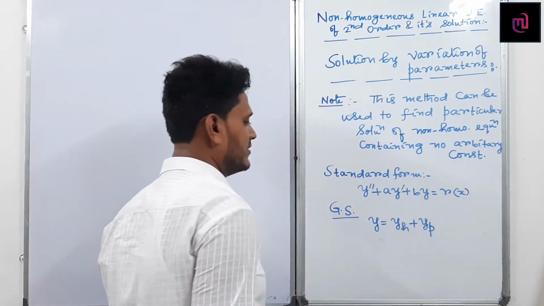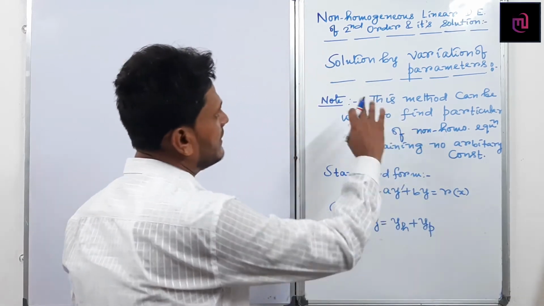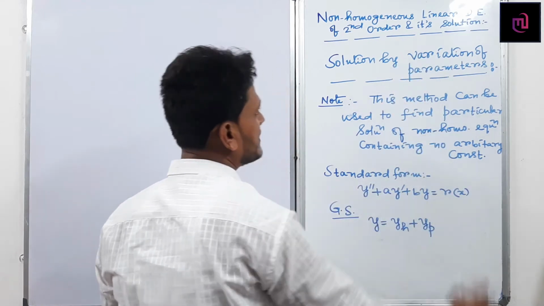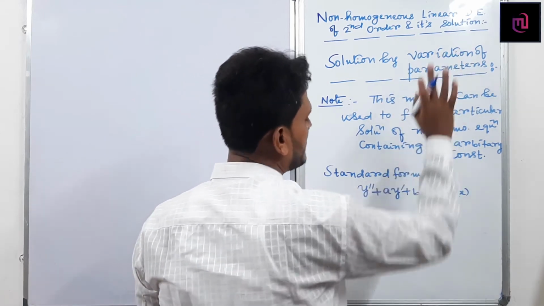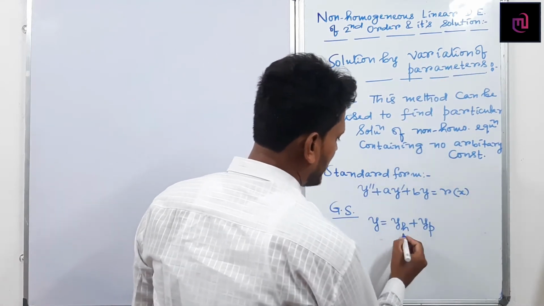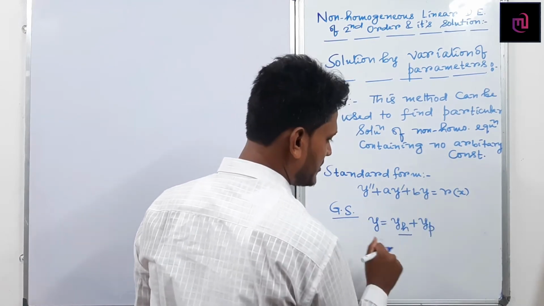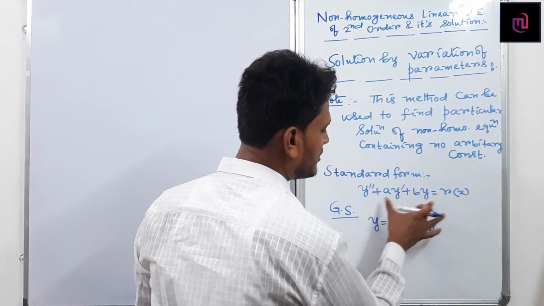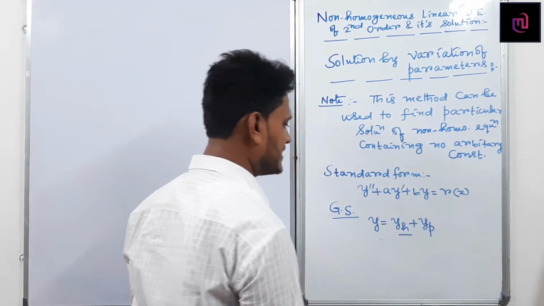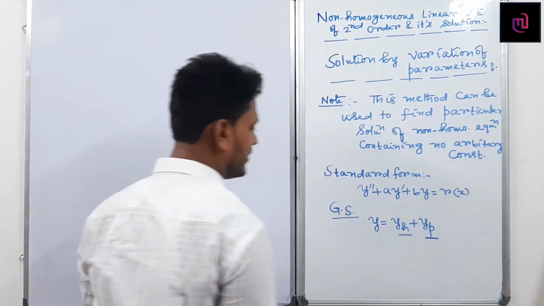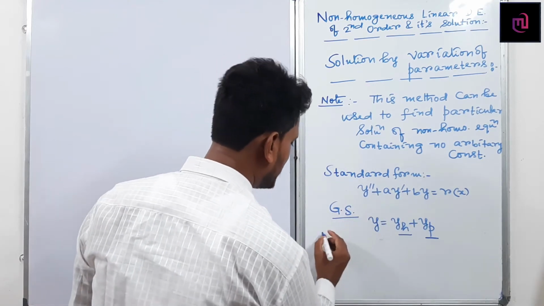Same process as whatever I have discussed in the previous method, solution by undetermined coefficients. So here yh is the general solution of the homogeneous part of the non-homogeneous equation and yp is any particular solution of the given non-homogeneous equation. How to calculate yp in this process?